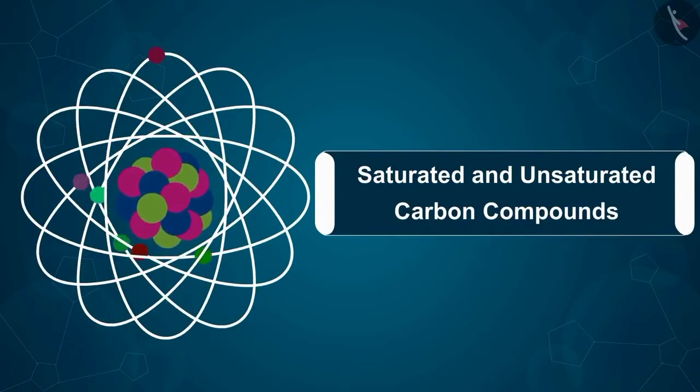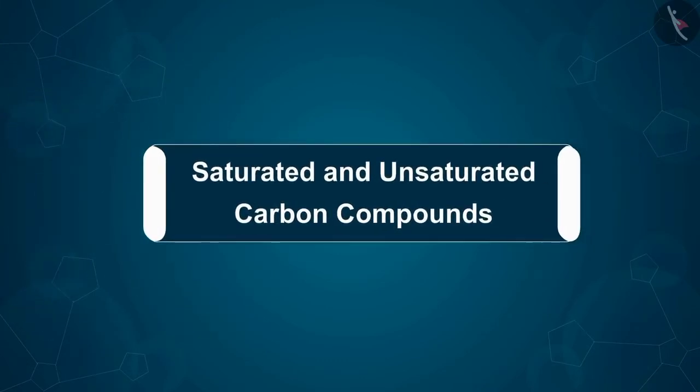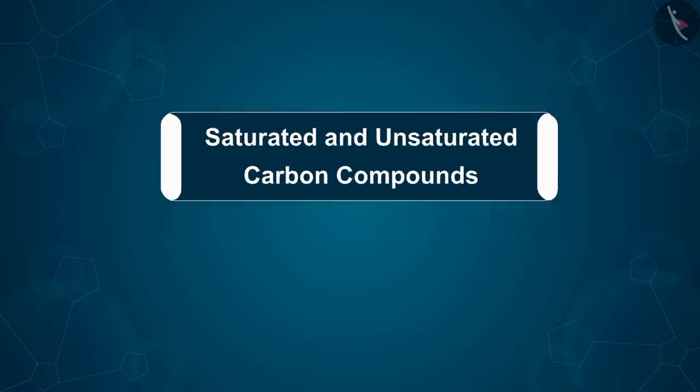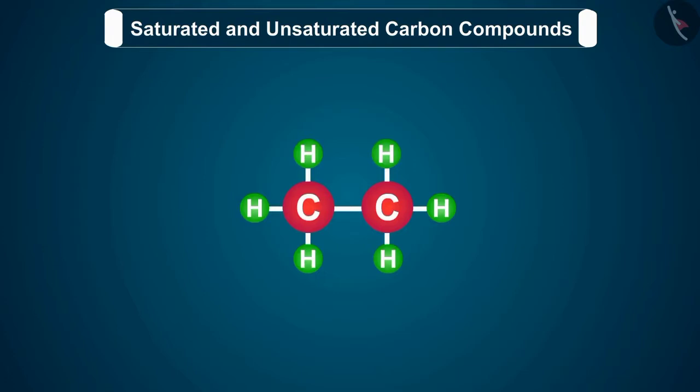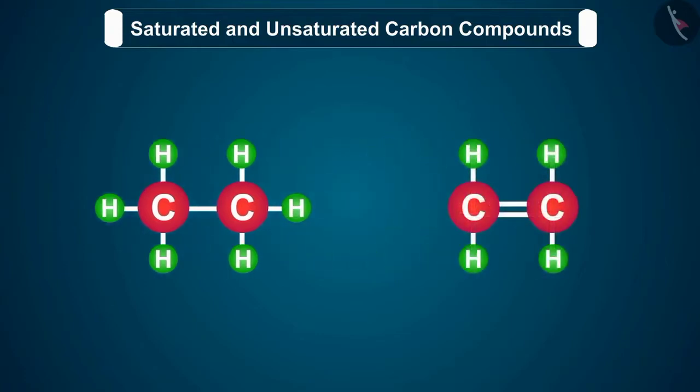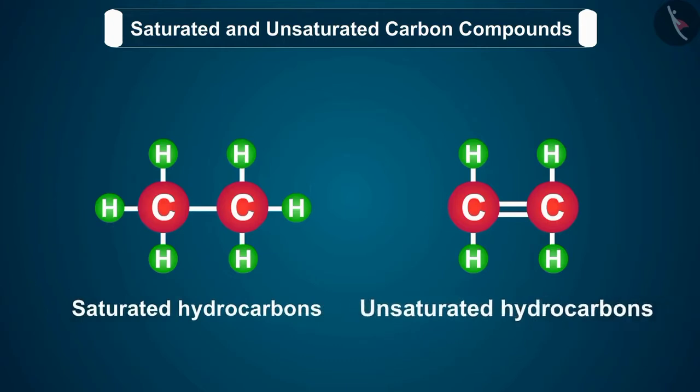In this session is saturated and unsaturated carbon compounds. So children, before we move ahead with our discussion, we should know that a compound made up of hydrogen and carbon only is called hydrocarbon, and these hydrocarbons are of two types, which are saturated and unsaturated hydrocarbons.